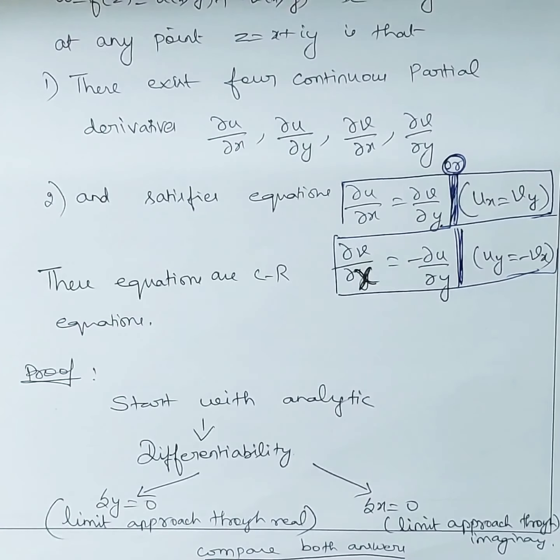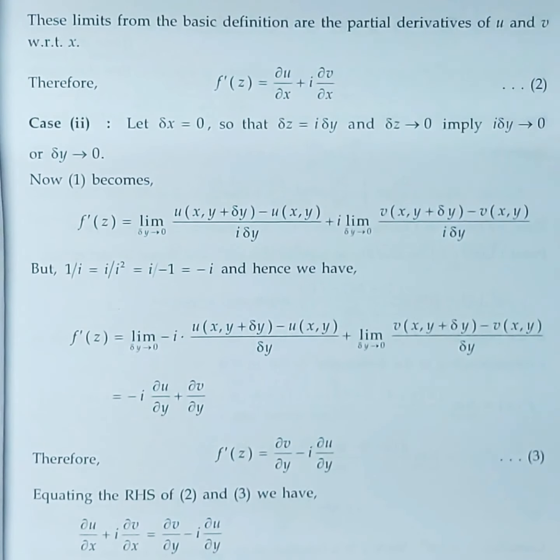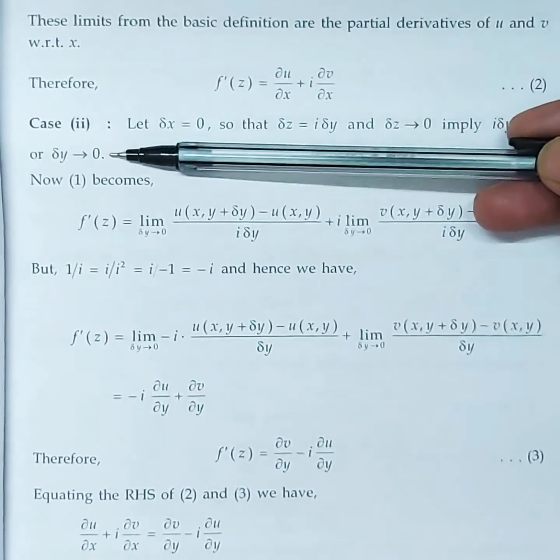So almost you are done with the proof. These limits form the basic definition of the partial derivatives of u and v with respect to x. So all of a sudden it nicely shrunk into f dash of z is equal to del u by del x plus i into del v by del x. Very nice. Now you are having case 2.